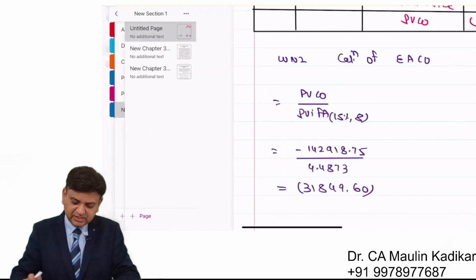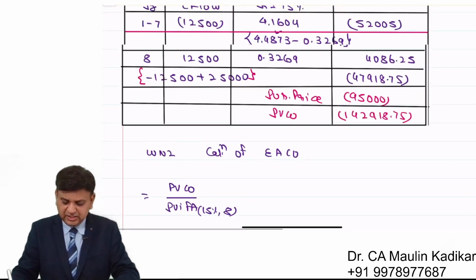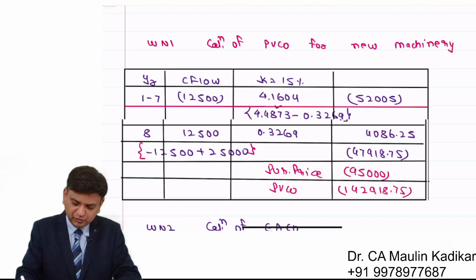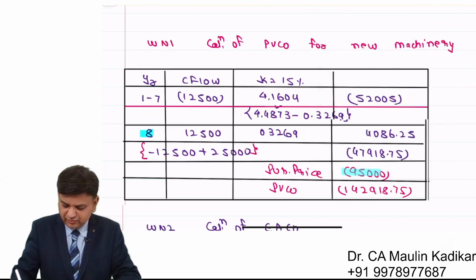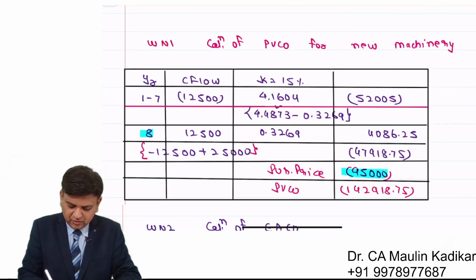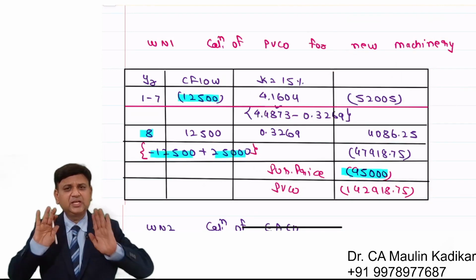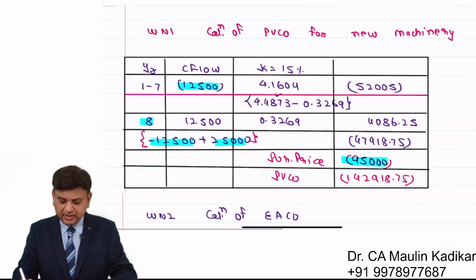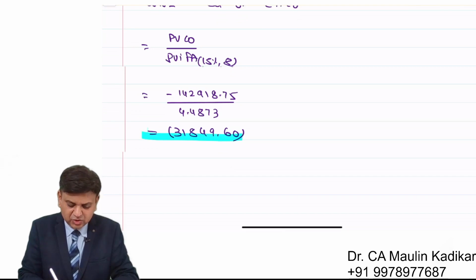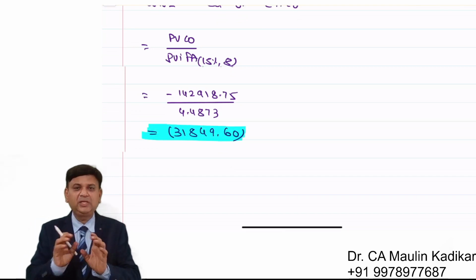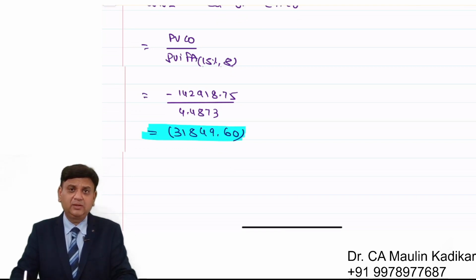If at all we purchase the automatic machinery, then what is the useful life of the automatic machinery? What is the purchase price? What are the expenses? What is the scrap value? Everything is given. Based on that, say we have computed that the annualized cost of using automatic machinery is approximately 31,850.